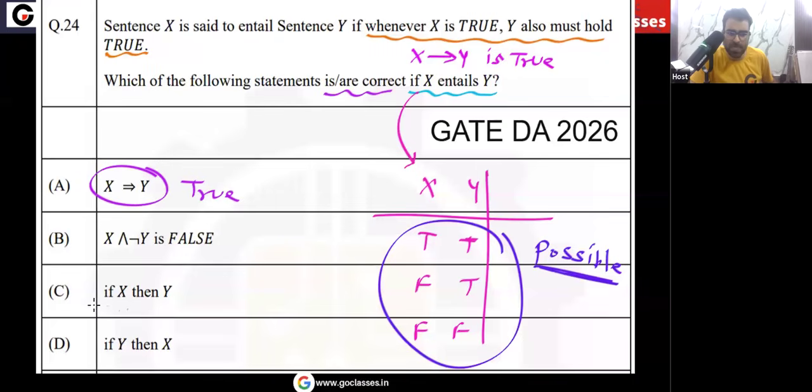Okay, what about if x then y? This is the same as option A. If x then y, yes, this is also true. If y then x, can I say y implies x? Can I say this will be true?